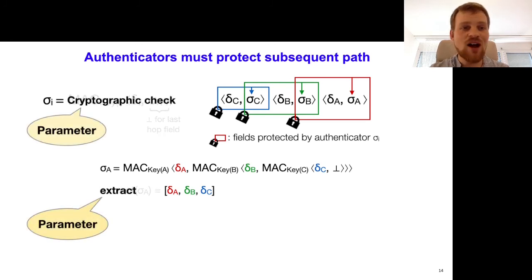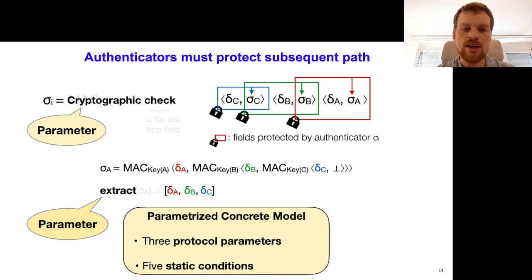So how do we now generalize this? This was for a specific protocol. Well, we turn the definition of the authenticator into a parameter as well as the extract function because it depends on that. And in total, our parameterized concrete model has 3 different protocol parameters and 5 of these static conditions.